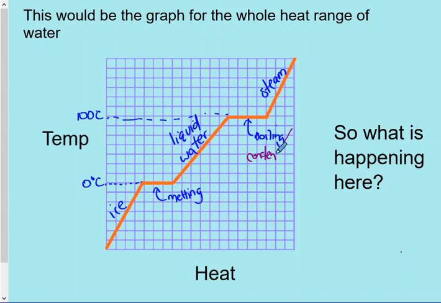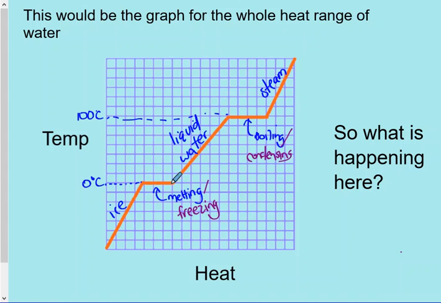So steam condensing into water, or water freezing into ice.